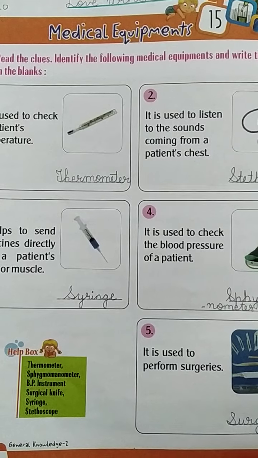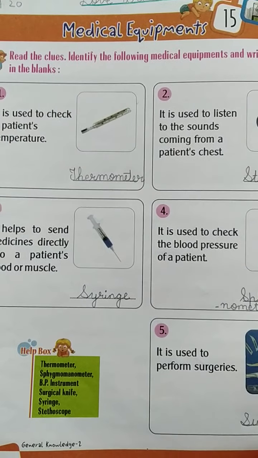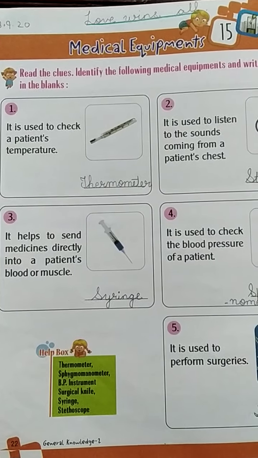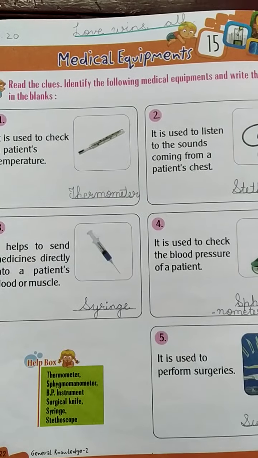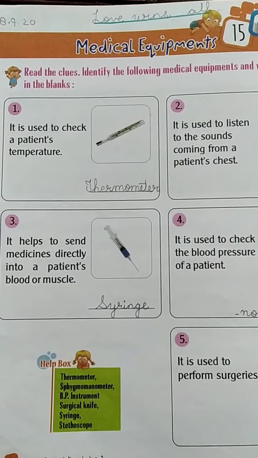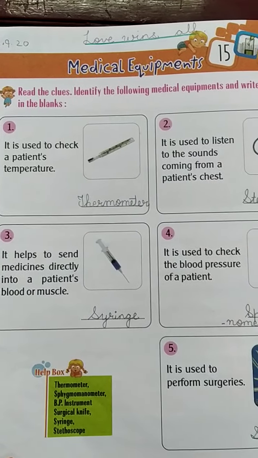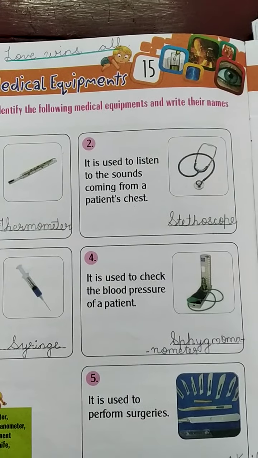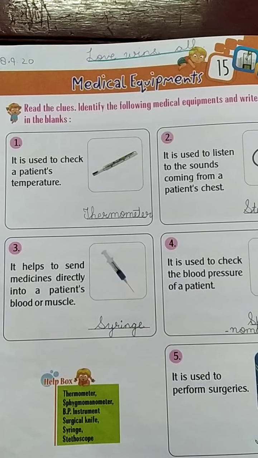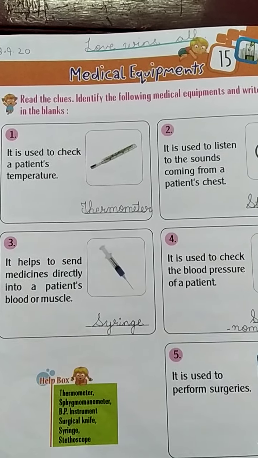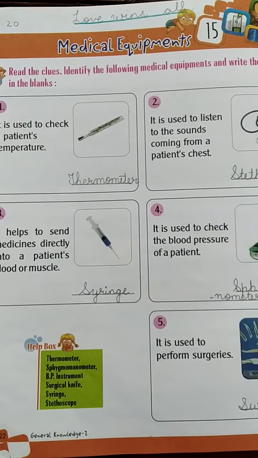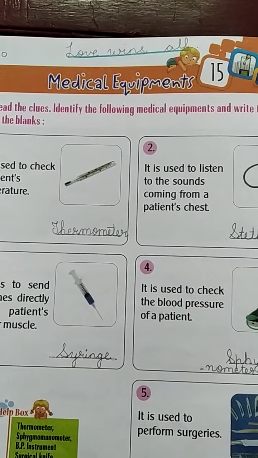Yes, a doctor treats the person when we are ill. Okay, a doctor is the person who treats us when we are ill. When we are ill, the doctor checks our health using some instruments like a stethoscope, a syringe, a blood pressure machine. There are so many instruments the doctor uses for checking us. Okay, so today in your chapter we have some instruments. We have to learn about those instruments, what is the function of each instrument.